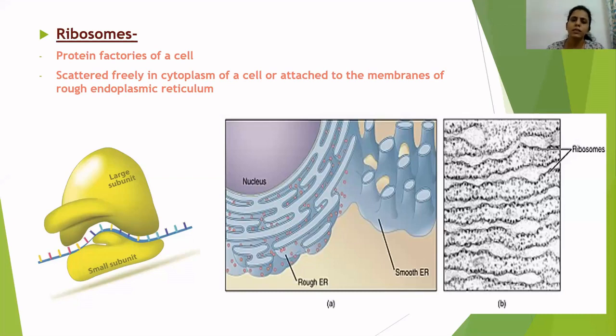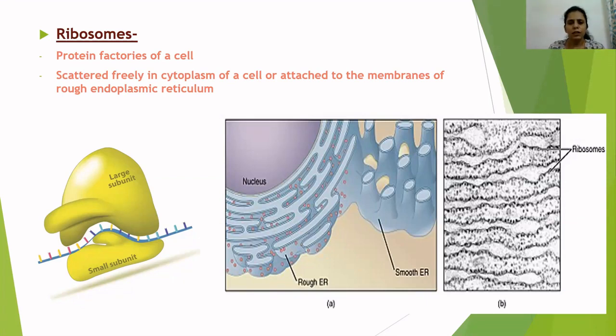Next, a very important organelle which is present in all living organisms on this earth, including prokaryotes as well as eukaryotes. All 5 kingdoms given by R.H. Whittaker, all the members of the 5 kingdoms possess ribosomes, because ribosomes help in the synthesis of proteins. Hence they are also known as protein factories of a cell. As you know, all living organisms require protein, so that's the reason ribosomes are present in all living organisms.